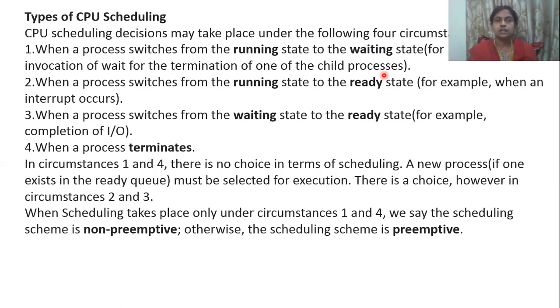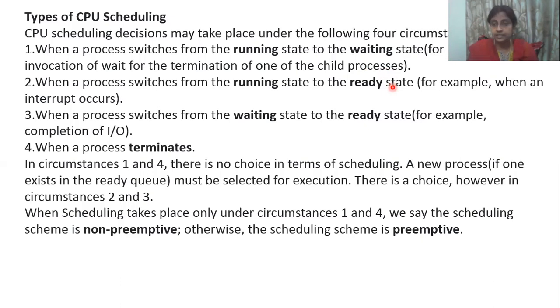Second state I will tell. When a process switches from running state to ready state, you're executing some process in running, suddenly because of some interruption, it once again goes to the ready state. Ready state means when a process starts, we will be in the ready state.